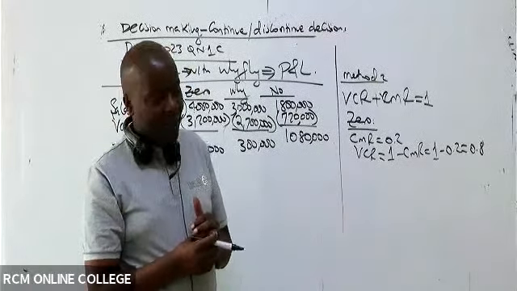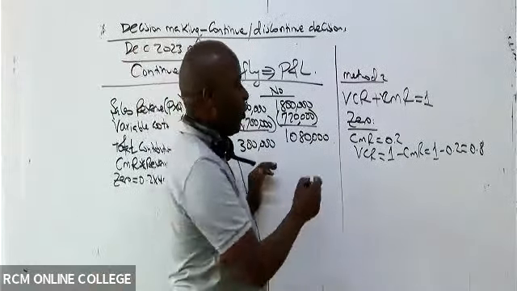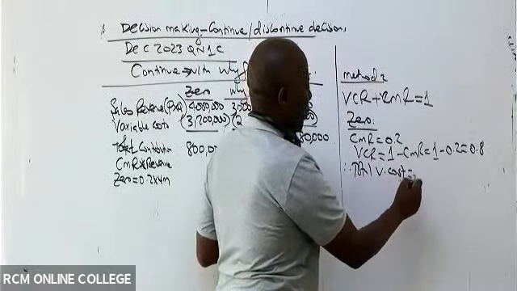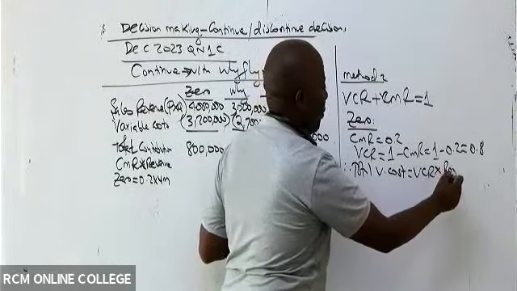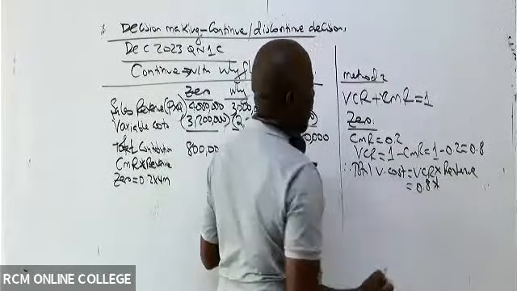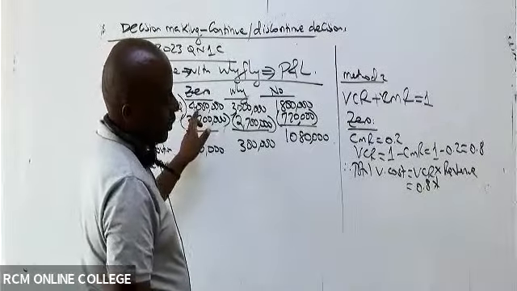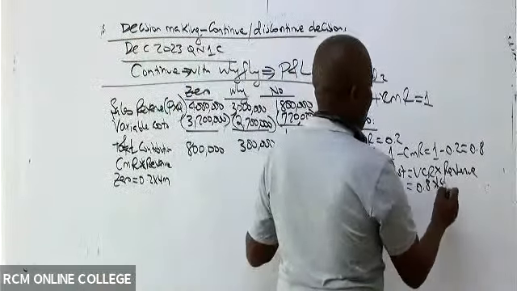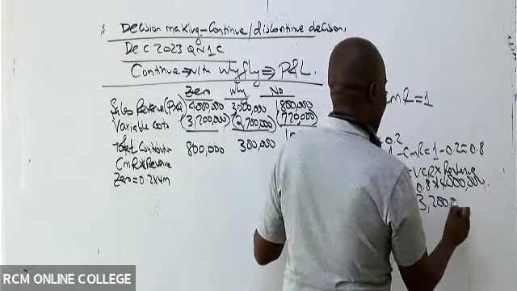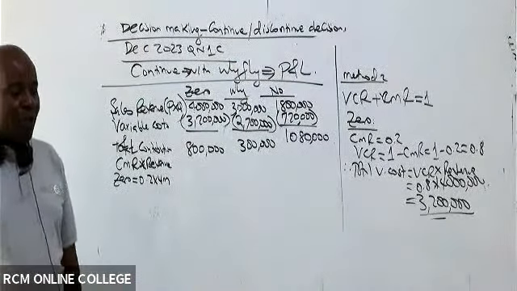Is that okay? Please don't write this here, we haven't finished this statement. So therefore, the total variable cost will be VCR times revenue. So VCR is 0.8. Revenue of 0, you had given me a figure of 4 million, which will end up giving us 3.2 million.